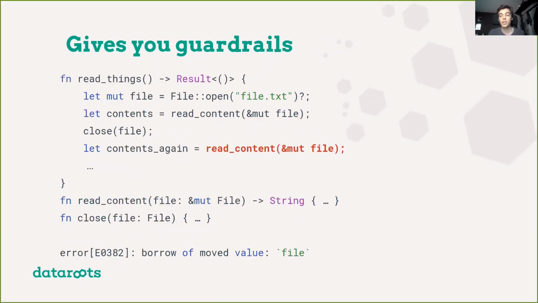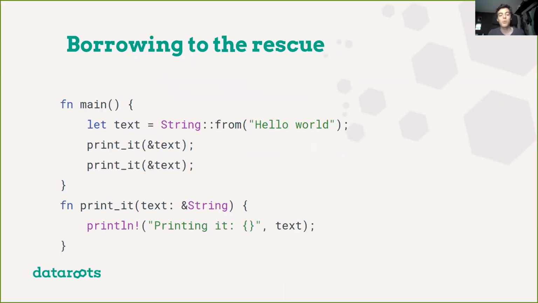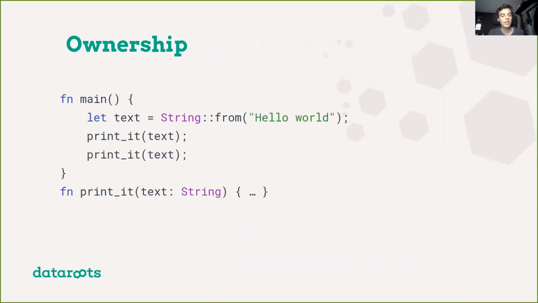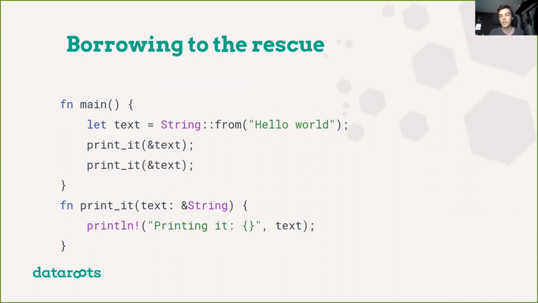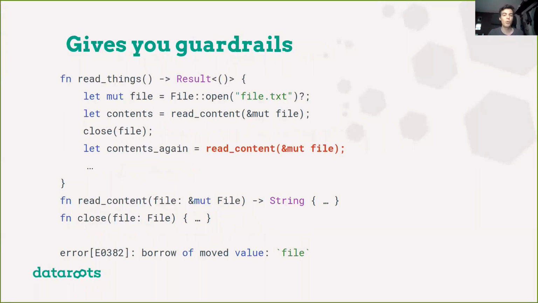Okay, so this is really cool. But why would we do this? I mean, usually in most other languages, this would work just fine. Why would we go through the hassle of doing this ownership stuff instead of doing it the straightforward way? Well, one reason is that it gives us guardrails.